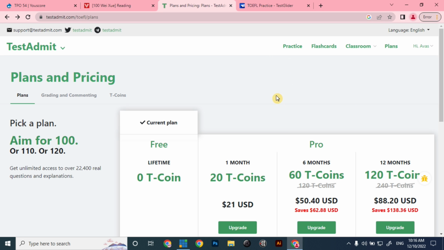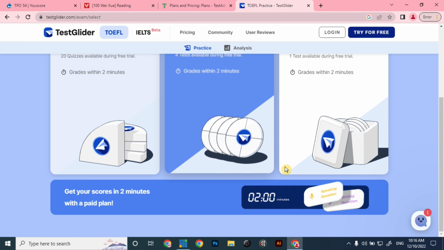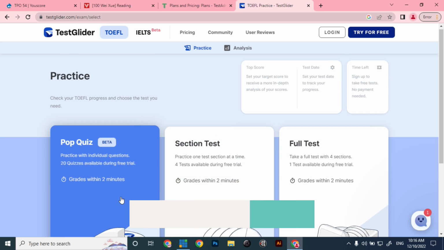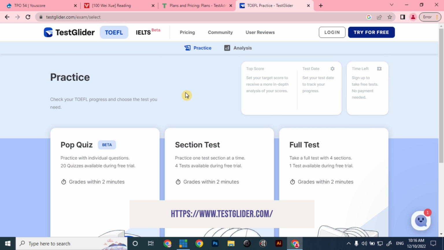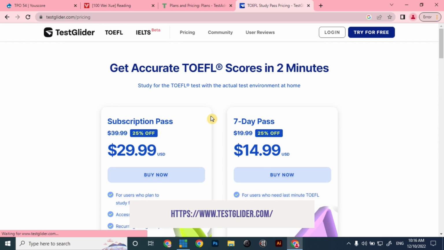Also the next on the list is Testglider. Here you can get some questions for free, whereas for full access you have to spend some of your balance.